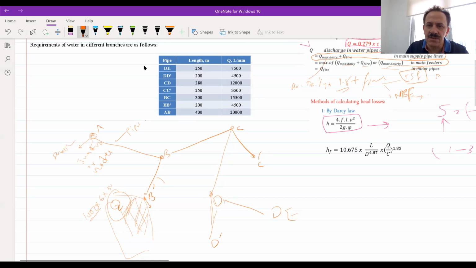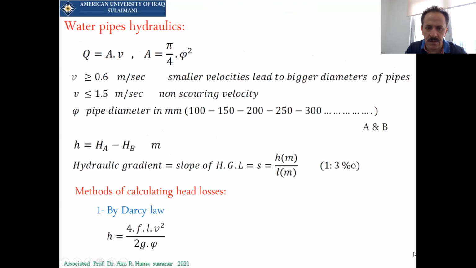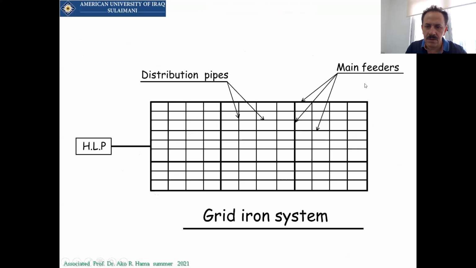Where are the main feeders? Here are the main feeders. These are the main feeders. Main feeders means the main pipes. Besides the main pipes, we have lateral pipes.